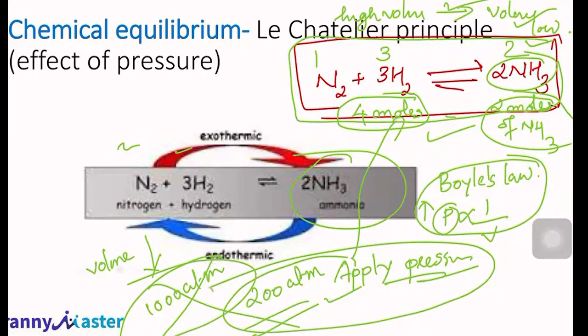So if you are not applying pressure, then what will happen? After some time, it will reach equilibrium. Once it reaches equilibrium, it is not going to change its concentration. More and more ammonia will not be formed. Then there is no point in conducting the experiment, right?